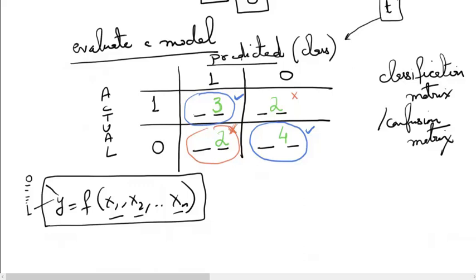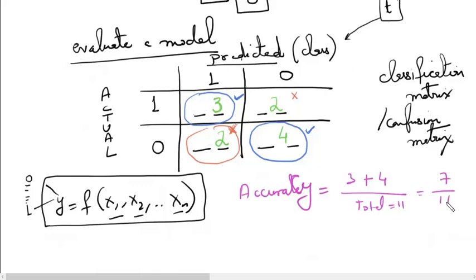So how do we compute the accuracy now? Now we just count the total number of accurate predictions. So accuracy will be given by this 3, which is good term for me, and this 4 divided by total. So I can write the total, which is 11 here. So it will be 7 by 11. So this is my accuracy. If you want it as a percentage, you can multiply it by 100 and give a percentage here. So this is the accuracy percentage.